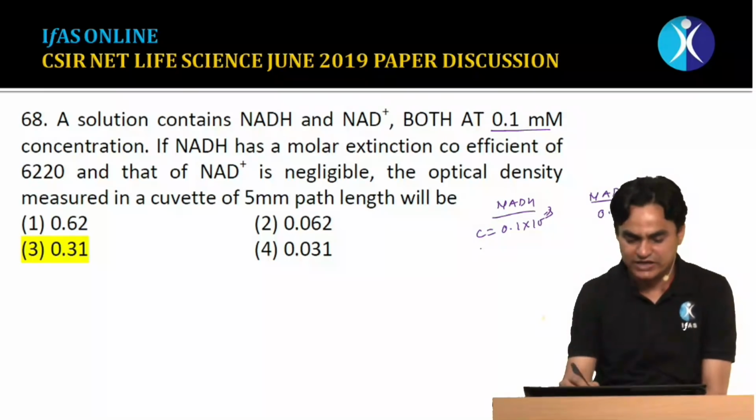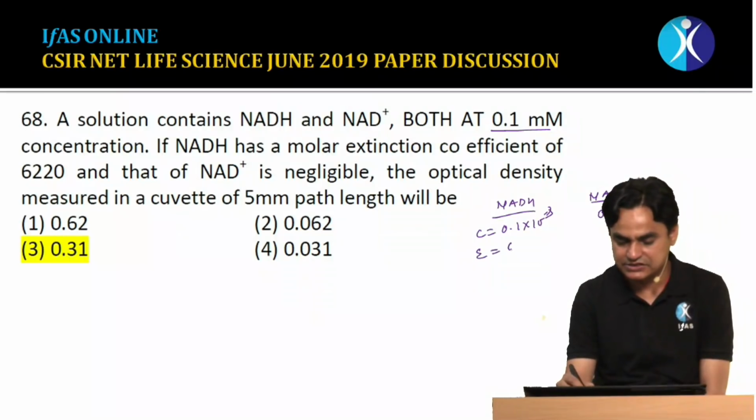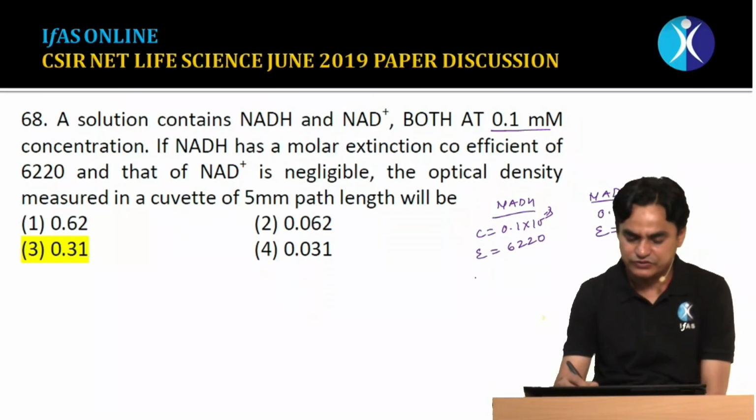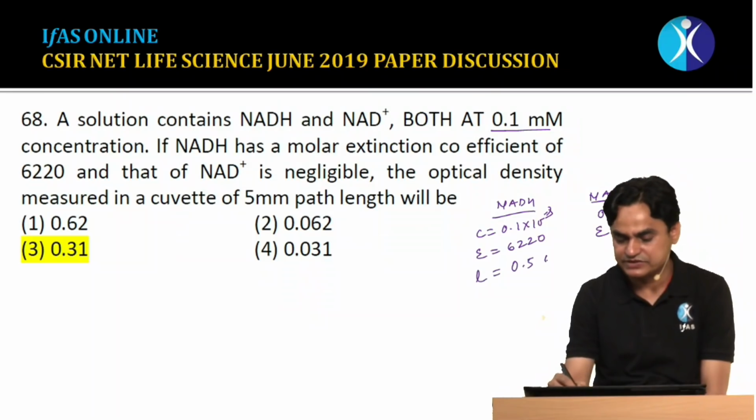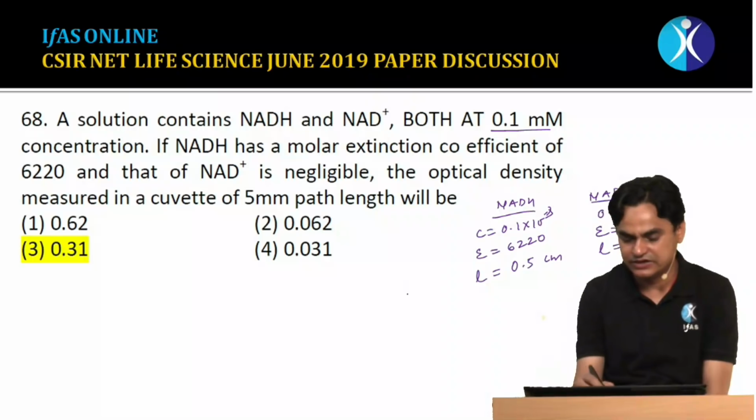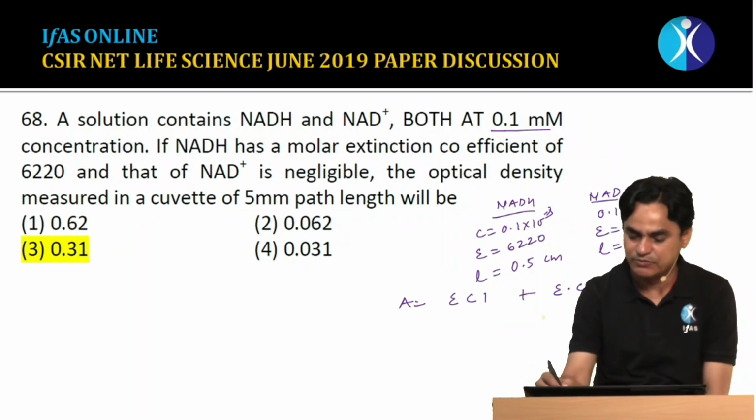The molar extinction coefficient value is also given. For NADH it is 6220, and for NAD the coefficient is almost 0. The path length is also given as 5 millimeter, or 0.5 centimeter. We know that the total absorption would be the combination of ECl from NADH plus ECl from NAD, but since the molar extinction coefficient of NAD is 0, this value will become 0.